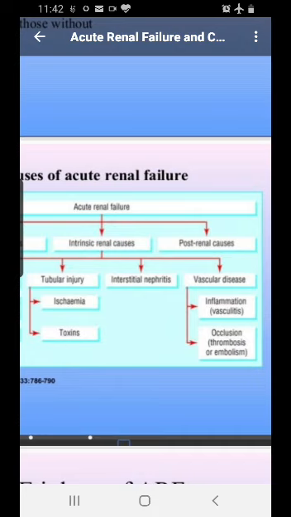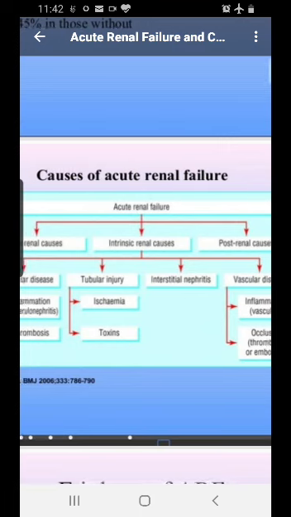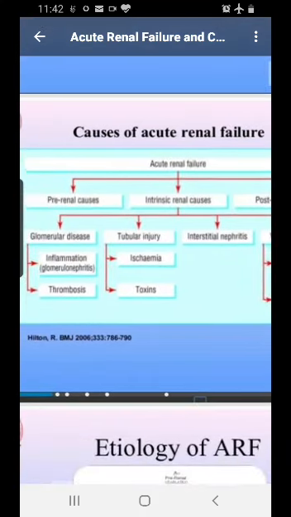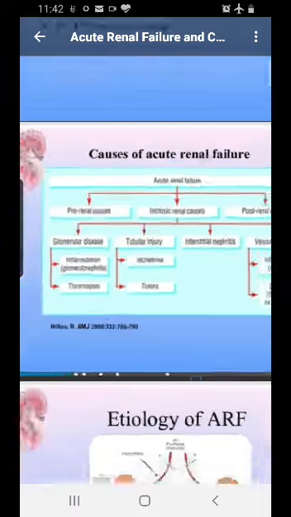In the vascular diseases we have vasculitis. What are the common vasculitic diseases? Sometimes you see Goodpasture syndrome, and then we have medium vessel disease, large vessel disease, Henoch-Schönlein purpura, and then we have Buerger's disease. All these diseases, vasculitis, affect the vascular system, and even hypertension is one of the diseases which affects the vessels and results in kidney damage.